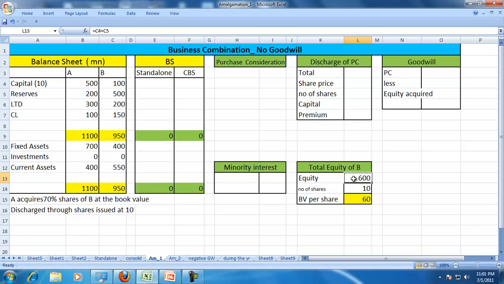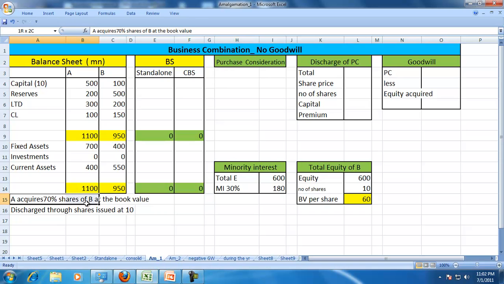And of this equity, the total equity which is already calculated here is 600, the minority interest is 30%, because 70% is taken over by A. So minority interest is 600 into 0.30. Now we'll see the calculation of purchase consideration.